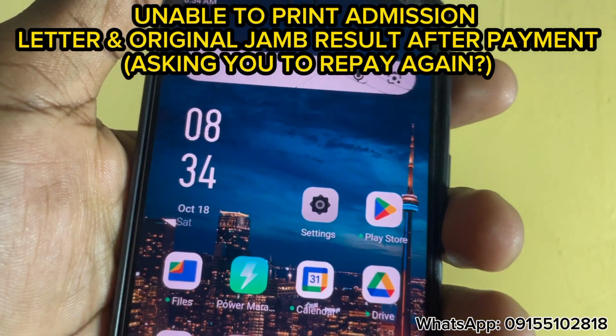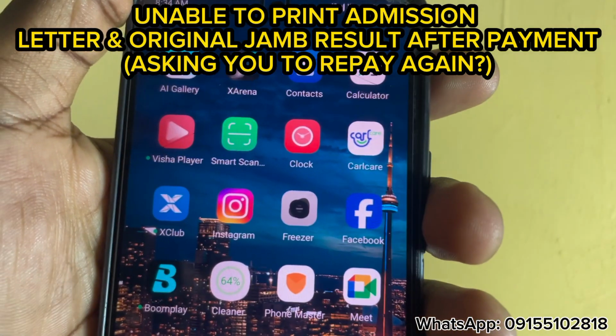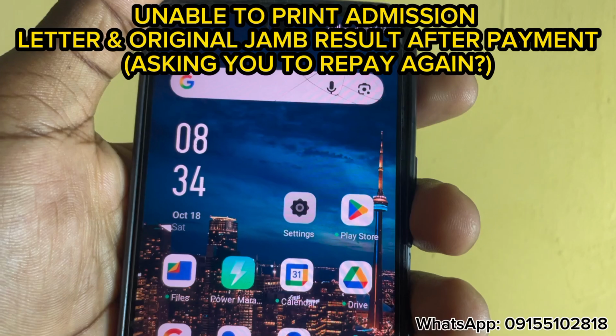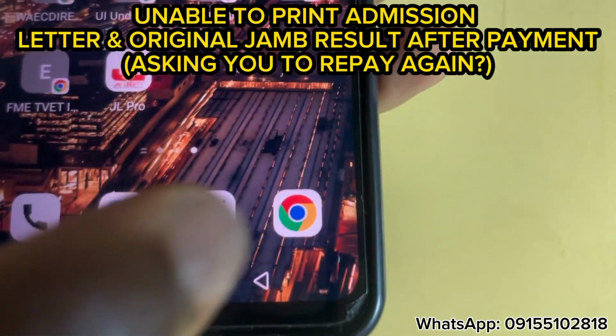In this video, I'll be showing you some common issues students used to have whenever they have paid for their JAMB admission letter or maybe their original JAMB results. So let me show it to you now. Let's go to the JAMB website.